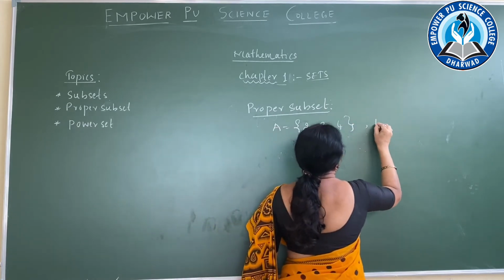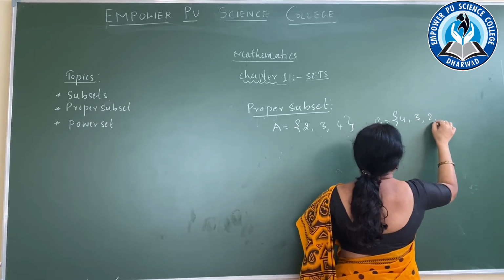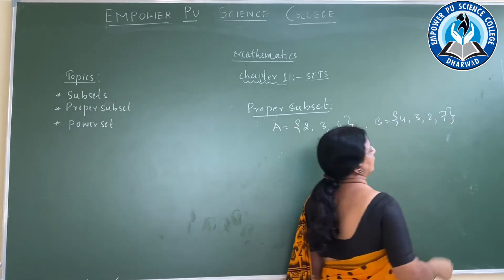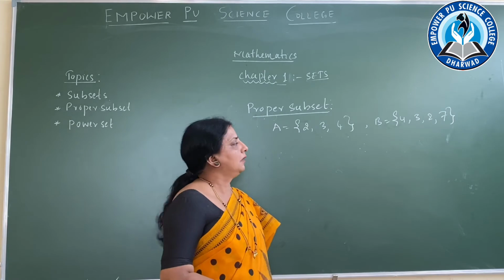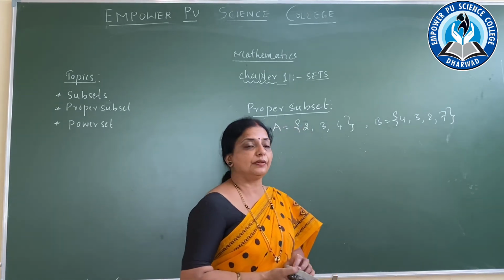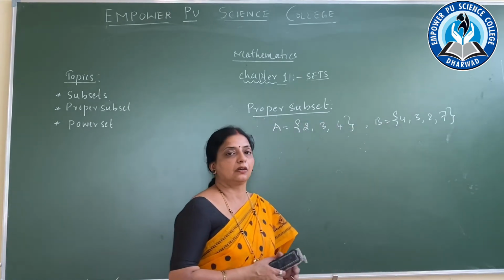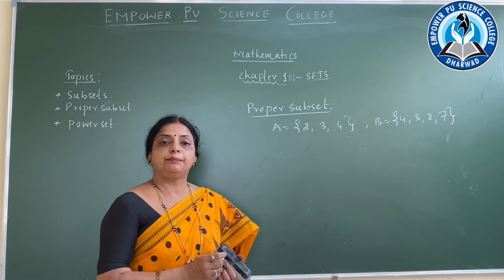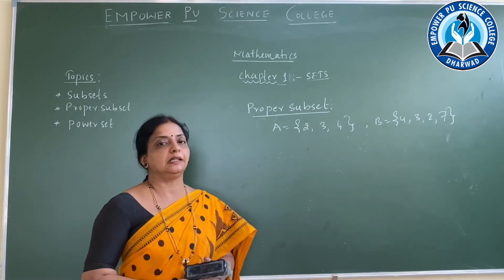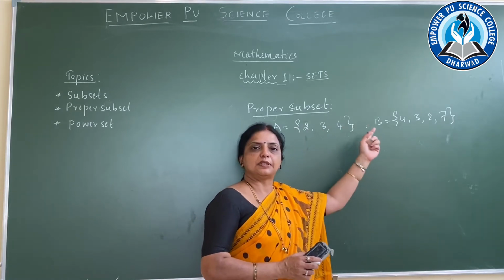B is equal to {4, 3, 2, 7}. Is it okay? Now you can check whether the elements of A and B are equal. They are not equal. So A and B are not equal sets. But A is the subset of B.